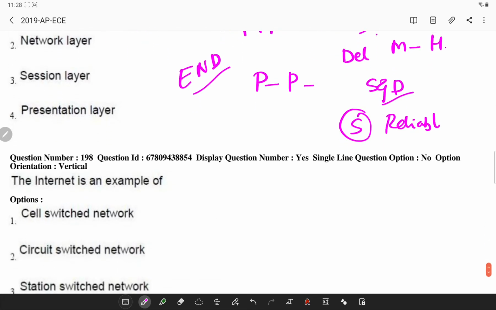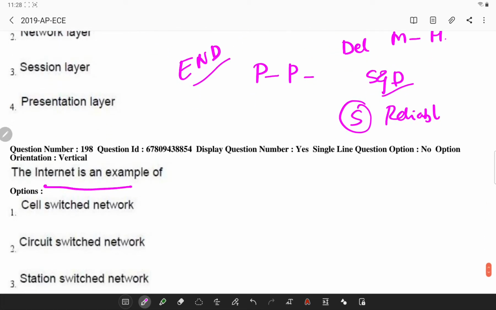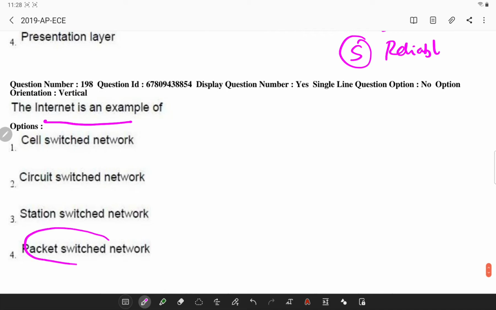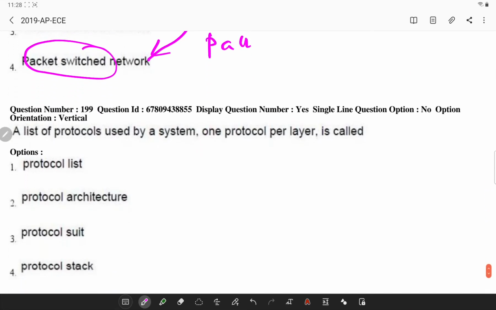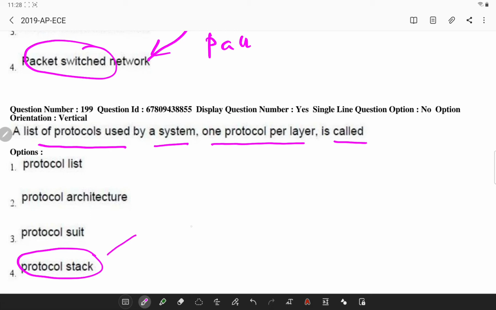Next, the internetwork is a classical network of packet switching. So generally in the internet, all the data is transferred in the form of packets. Next, a list of protocols used by a system, with one protocol per layer, is called a protocol stack.